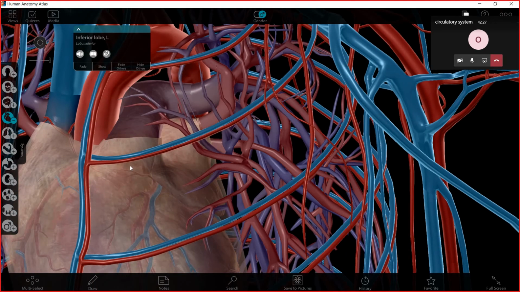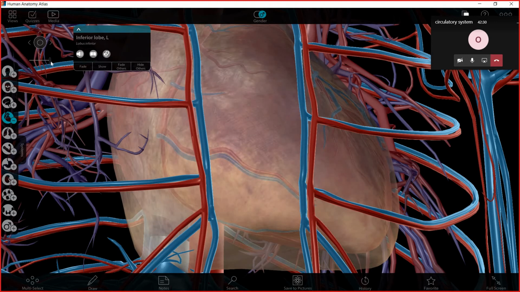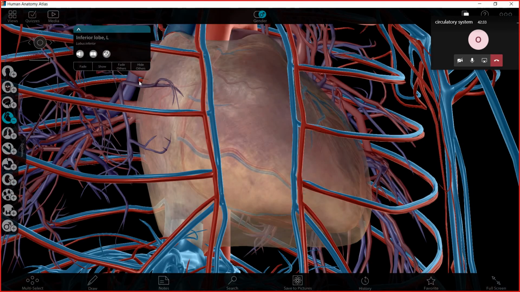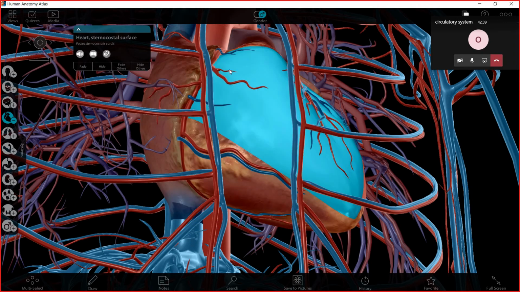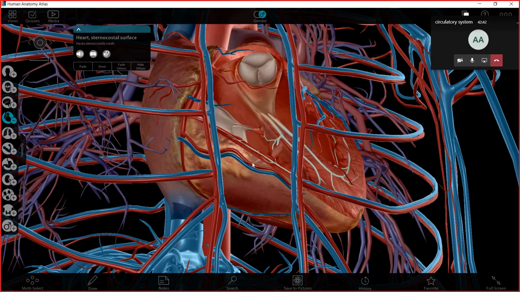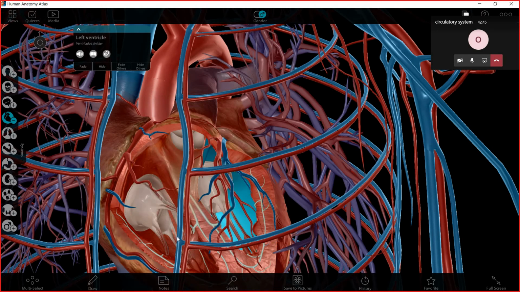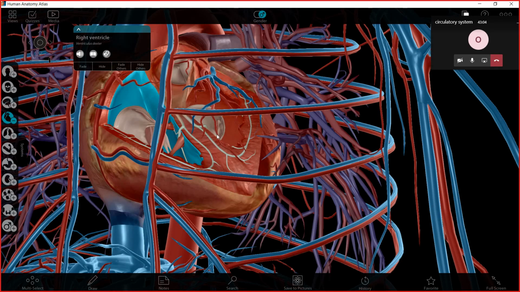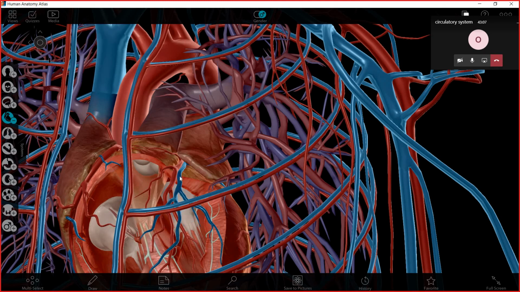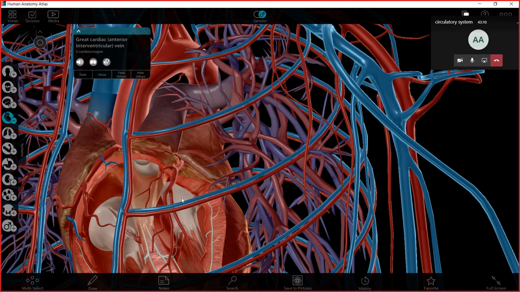So today's lesson was about the parts of the heart: four chambers, two ventricles and two atria, left atrium, left ventricle, right atrium, right ventricle, and we have four valves.